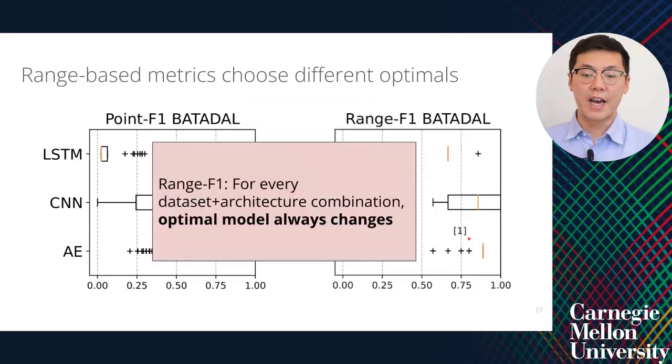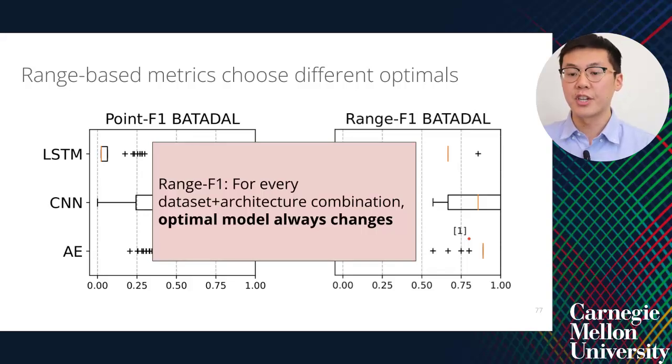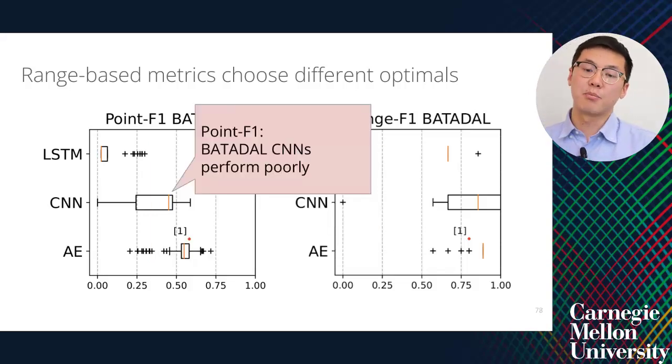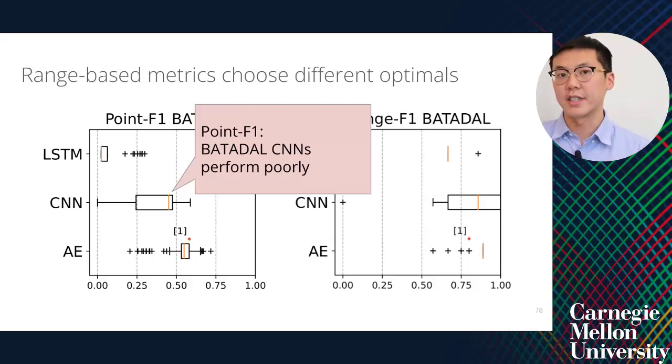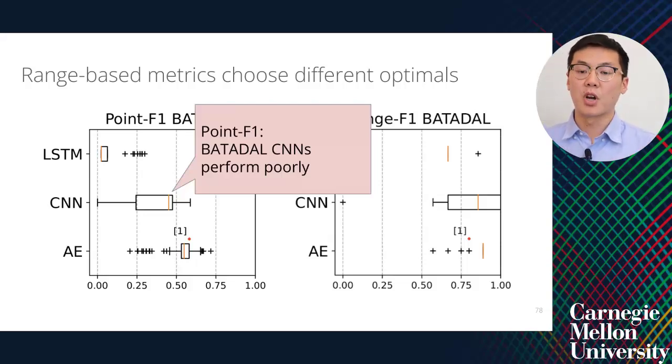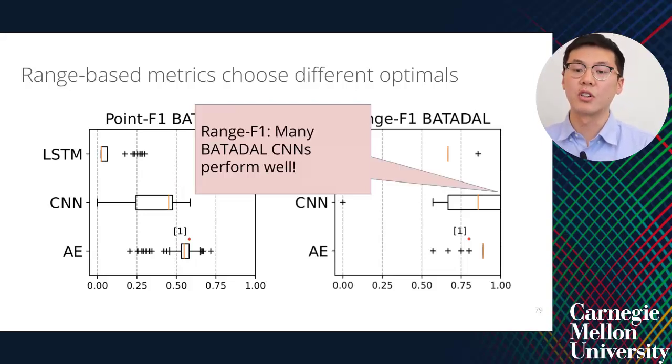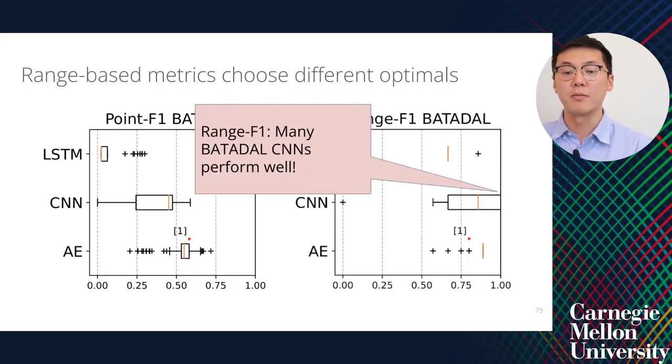In fact, for every combination of both dataset and architectures, when selecting an optimal model with the point F1 or the range F1, the optimal model always changes. The range F1 gives a different view of what is optimal compared to the point F1. To illustrate this even further, I'll use the example of CNNs on the Bonnedal dataset. When using the point F1, Bonnedal CNNs are seen to perform very poorly. Most of the CNNs have a point F1 score of below 0.5. However, when using the range F1 score, many Bonnedal CNNs actually perform very well.